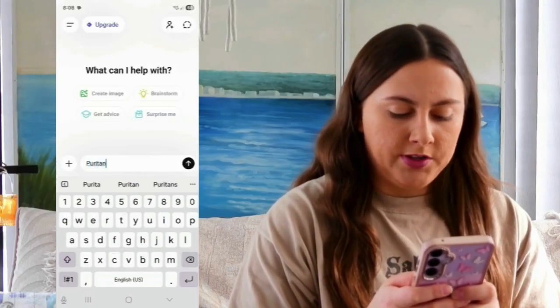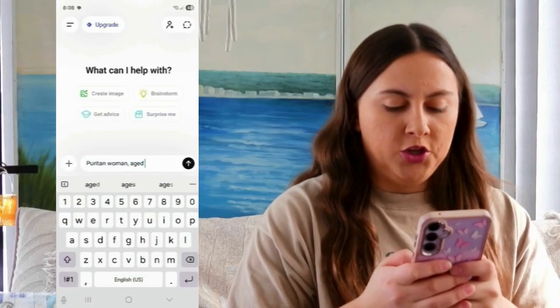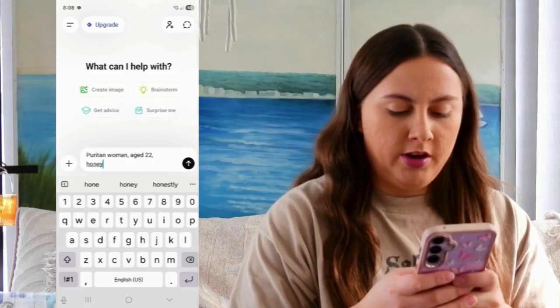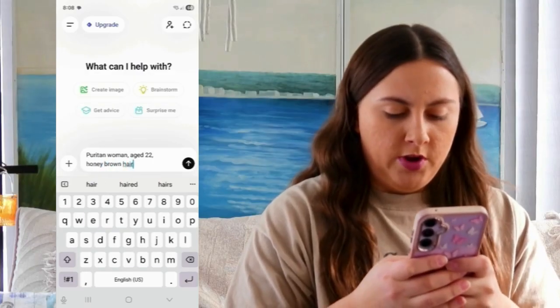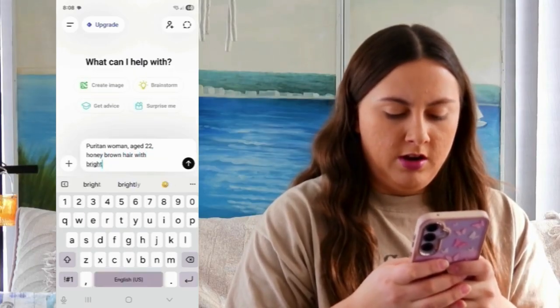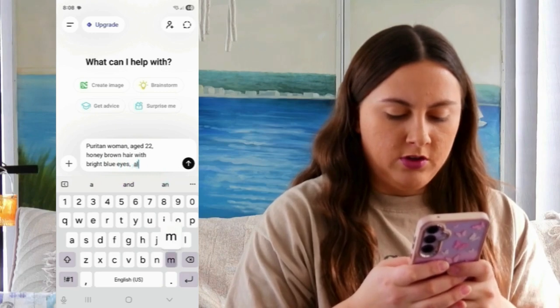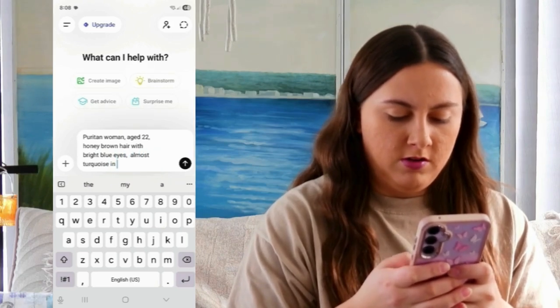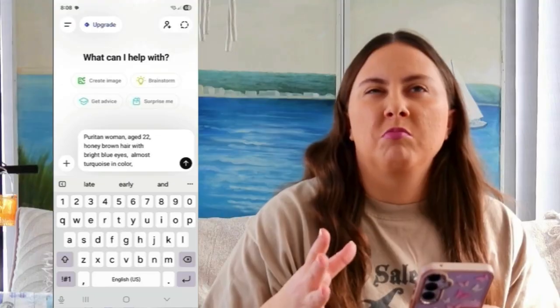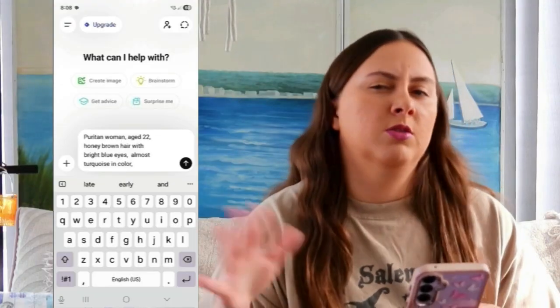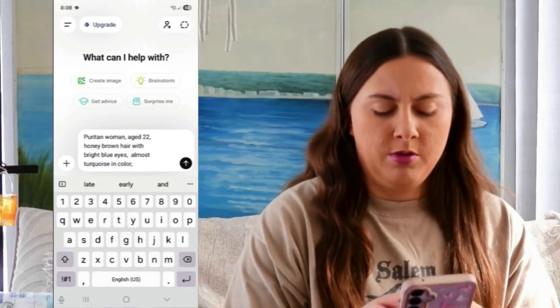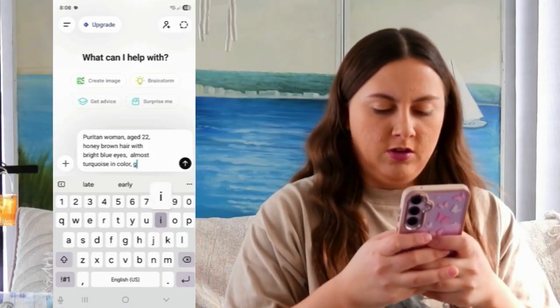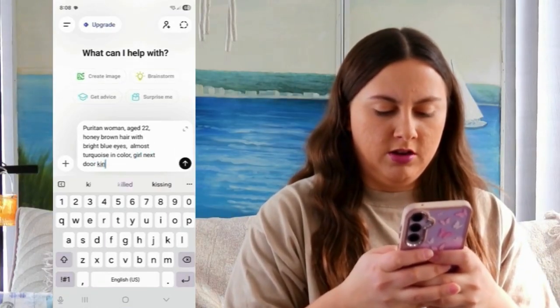So my first character, of course, is Sarah Parker. She is the main character in the story. She is described as a Puritan woman, age 22, honey brown hair, with bright blue eyes, almost turquoise in color. I pictured her not like model pretty, but like girl next door sort of pretty, so I'll just describe her as that. Girl next door kind of pretty.